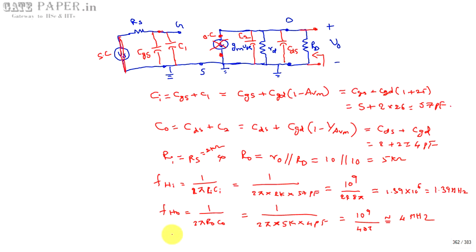So the actual upper cutoff frequency FH is equal to the minimum of FHI and FH naught. We know FHI is 1.39 megahertz and FH naught is about 4 megahertz, so FH is equal to 1.39 megahertz. This is the answer.